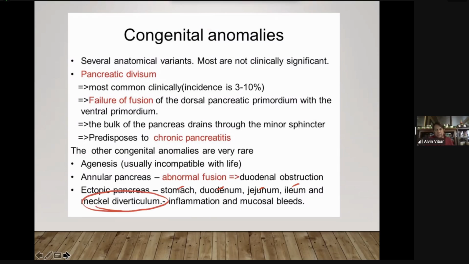Okay, remember when we discussed this clinical congenital anomaly, there is bleeding, Meckel's diverticulum. The bleeding is a result of ectopic gastric or pancreatic cells in the ileum. Okay, that's why you have bleeding.